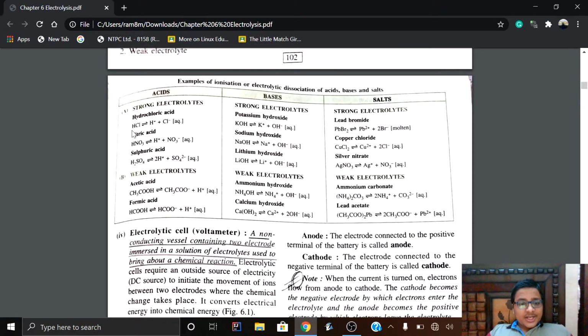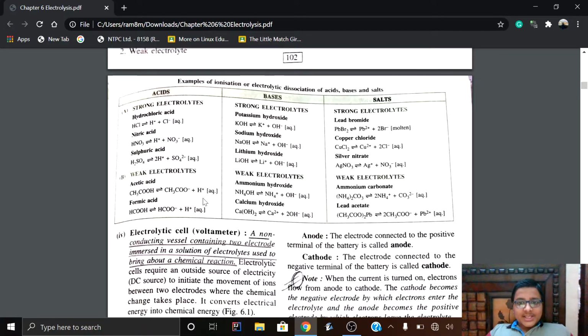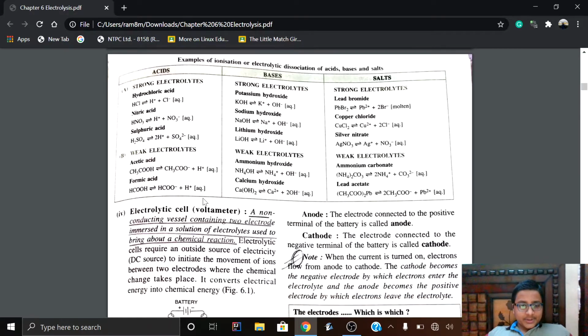So here are the dissociated ions. Take a look at these ions; these are very common ions and were covered in the first chapter. So let's proceed.